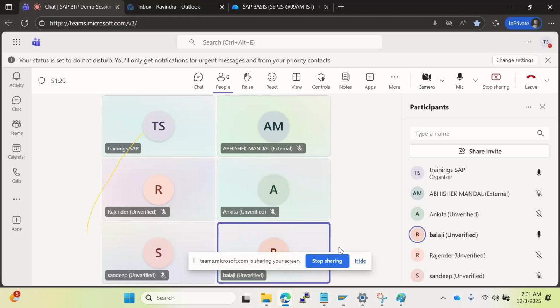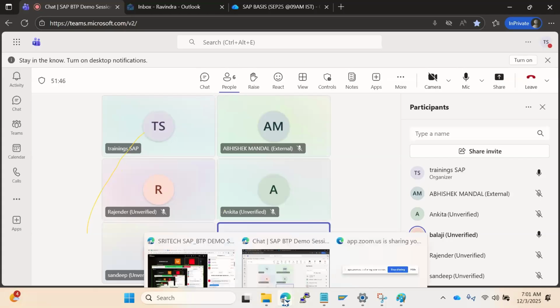What can be the job expectations? Course content, yes, I will share the course content. Don't worry. After the class completes, I will share the course content. Maybe you can go through it, and again we will discuss in the session. Then it will clarify. Okay, don't worry, I will share the course content.